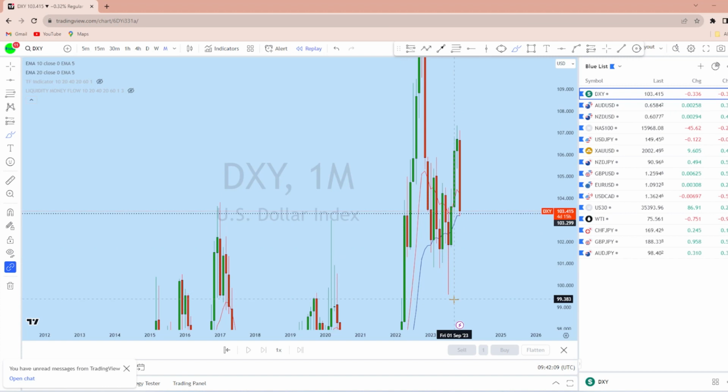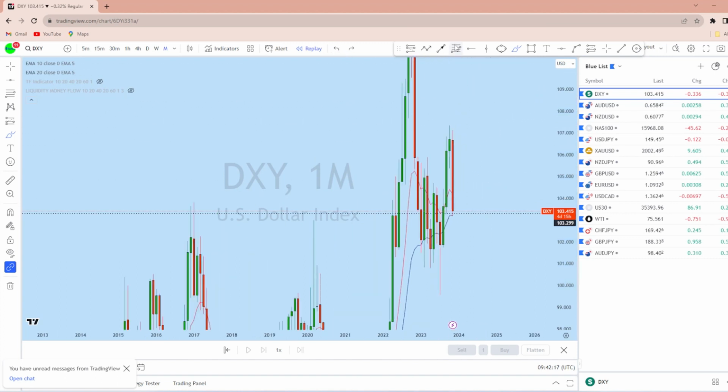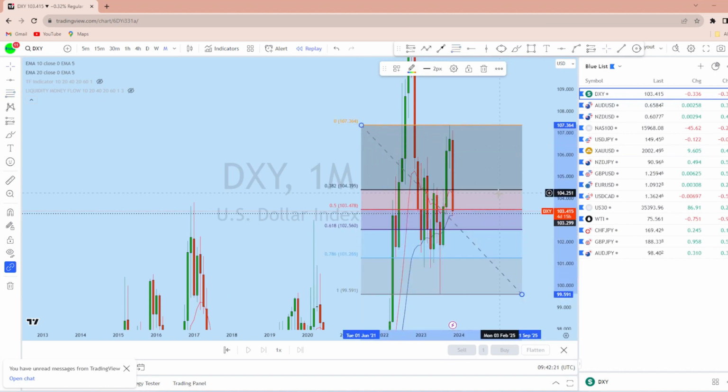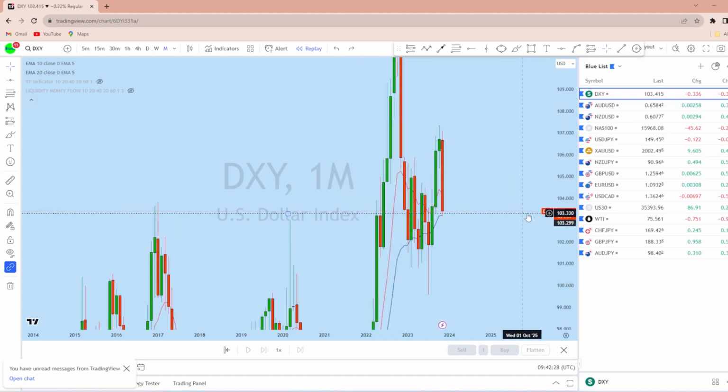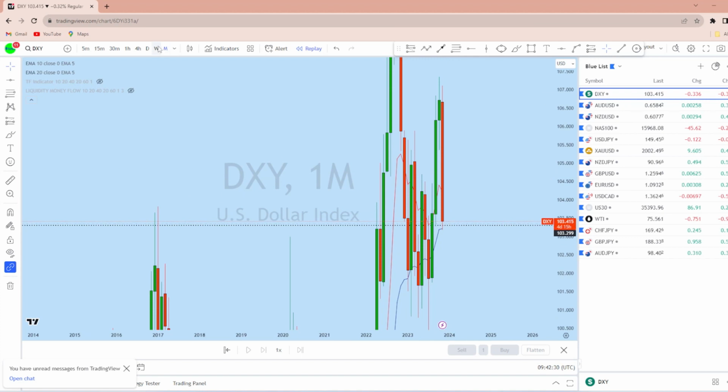As it is a long-term bullish market, we have seen significant impulse, a retest. We can expect DXY to go back up for another impulse. If we take our Fibonacci from low to the high, we see that DXY has tested this level, and we can expect now DXY to go back up to create a new higher high.